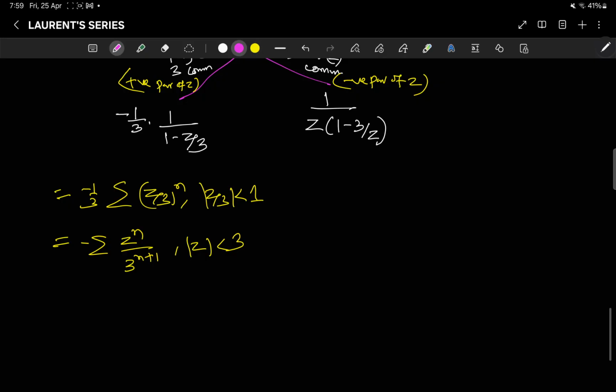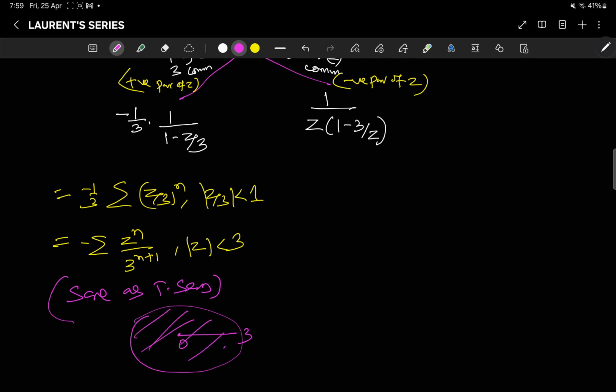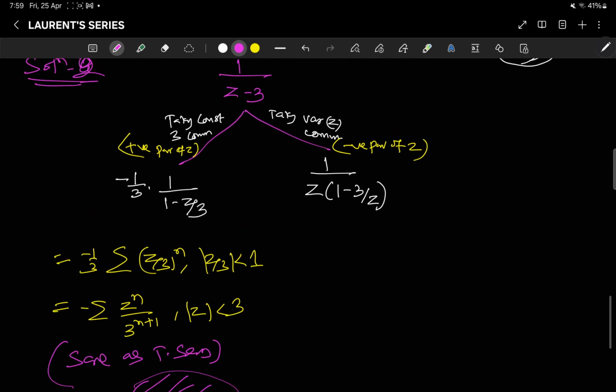It is the same as your Taylor series, with the center here and the radius this. It is convergent throughout. Now what about this? Now you see here, it will not work at z equal to 0, right?